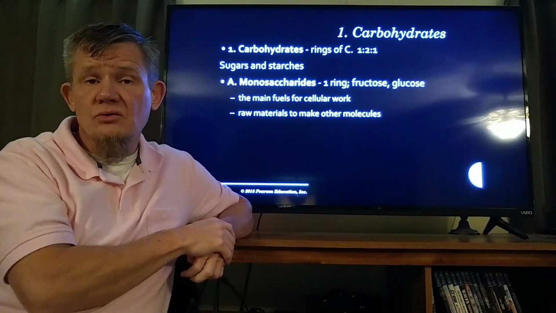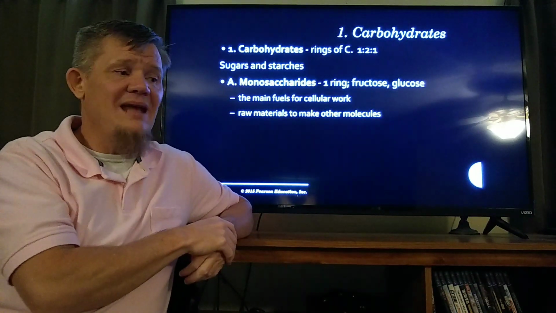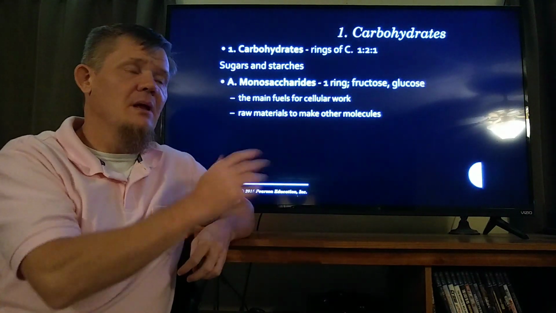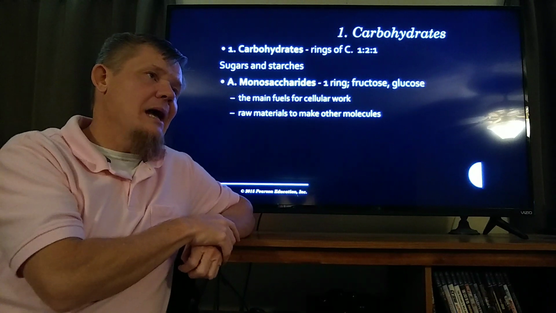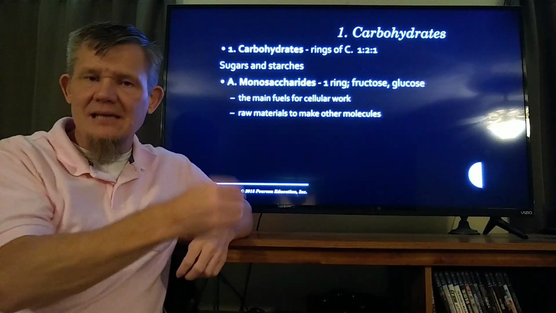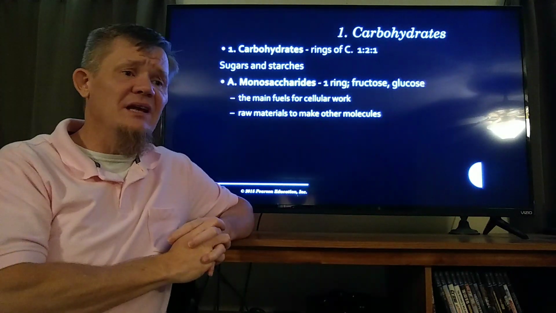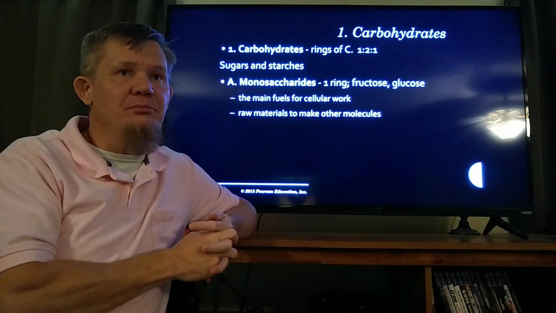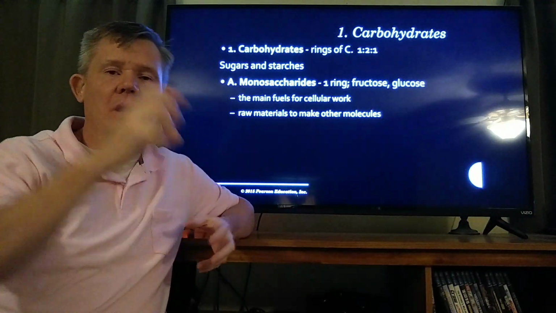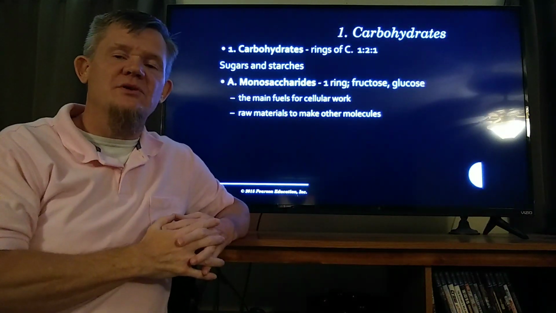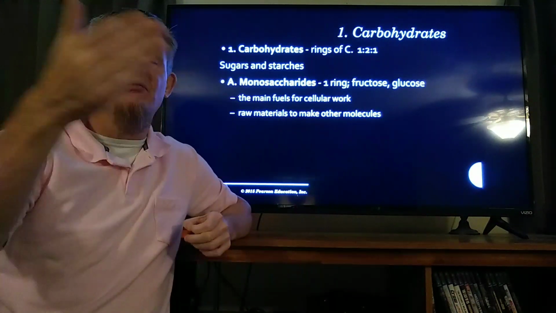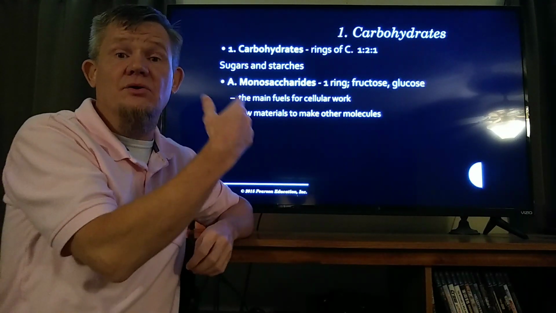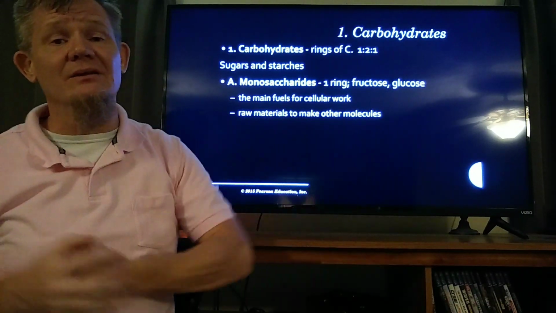Ose means sugar. If anything ends in ase, A-S-E, it means enzyme, like peptidase or alcohol dehydrogenase. If it ends in OL, o-l, it is an alcohol, like butanol or isopropyl alcohol or ethanol. So the cool thing about organic chemistry is each different class of molecules will always have a very specific ending that tells you exactly what kind of molecule it is. Anything that ends in OSE is a sugar.